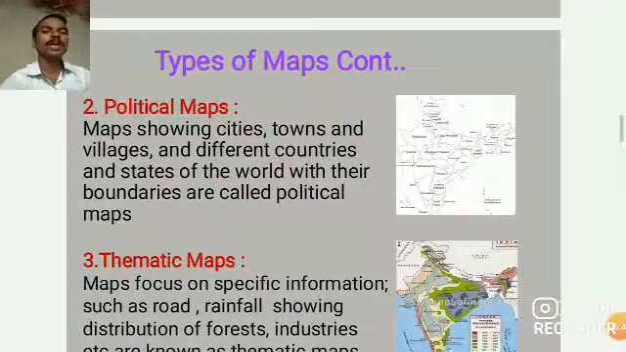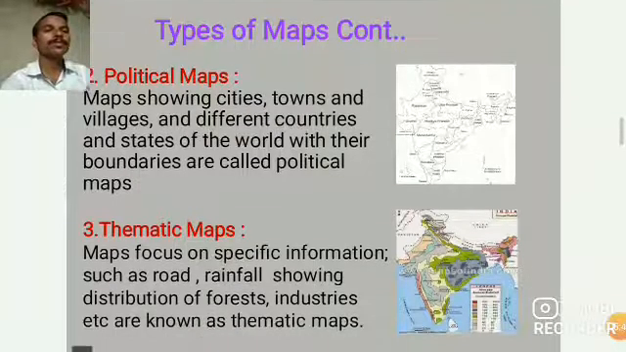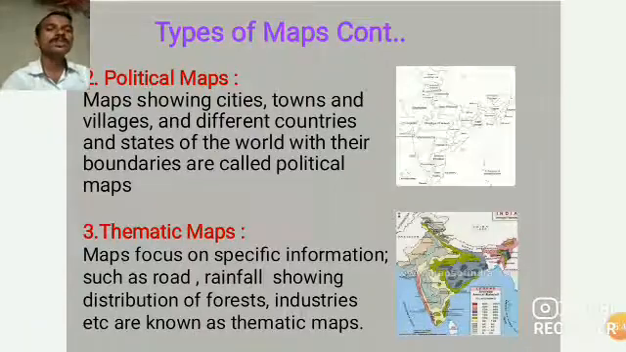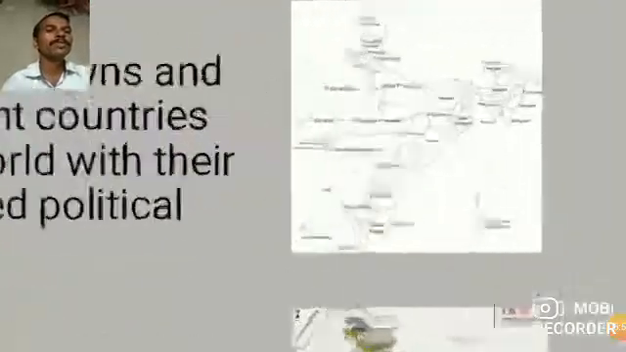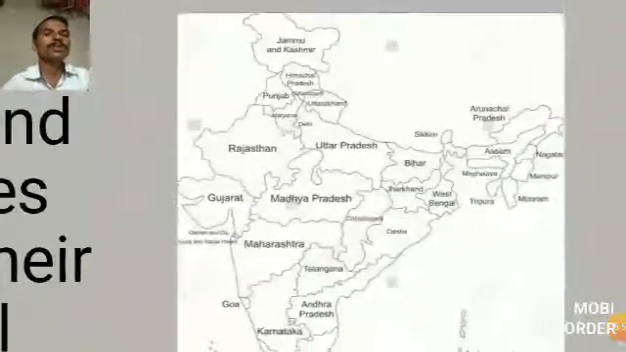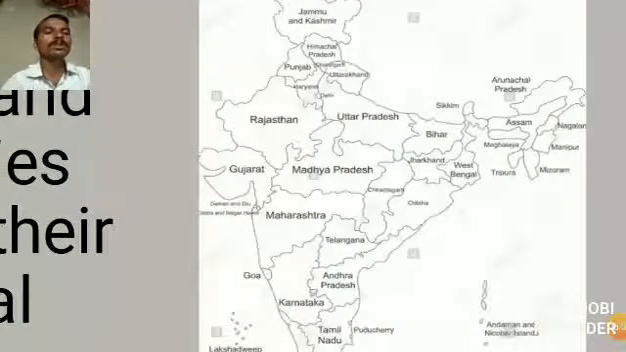Next, types of maps. The second type is political maps. Maps showing cities, towns and villages, and different countries and states of the world with their boundaries are called political maps. If you see this map here again, what exactly are you seeing? The states with their boundaries are shown in this map.